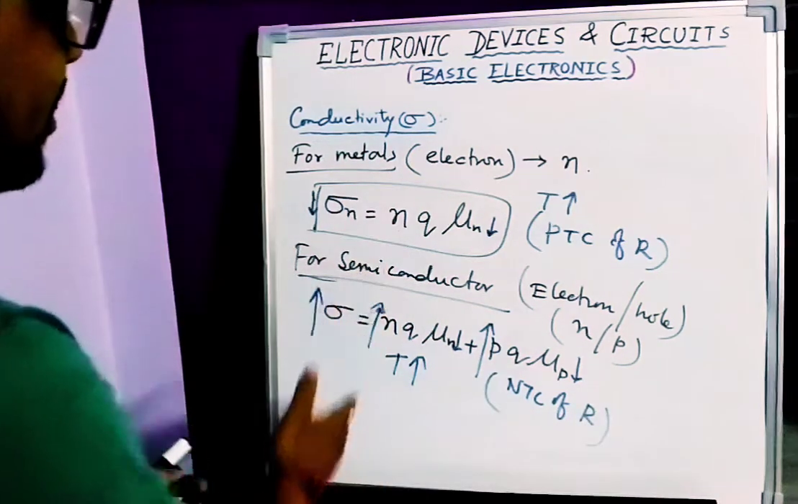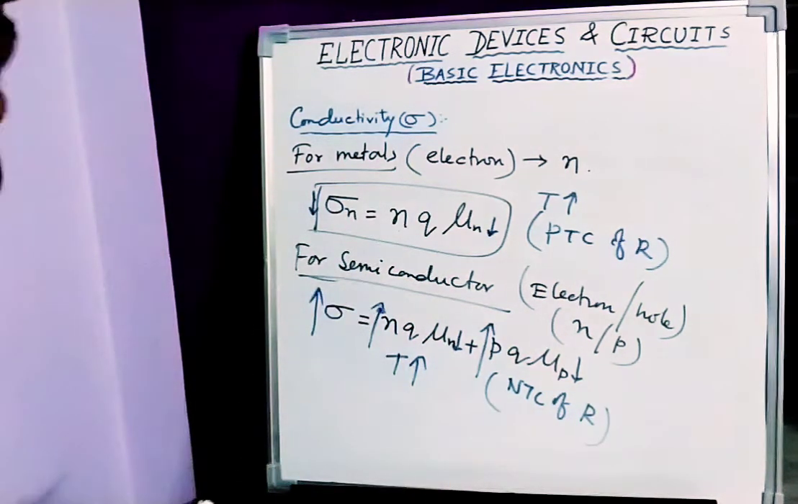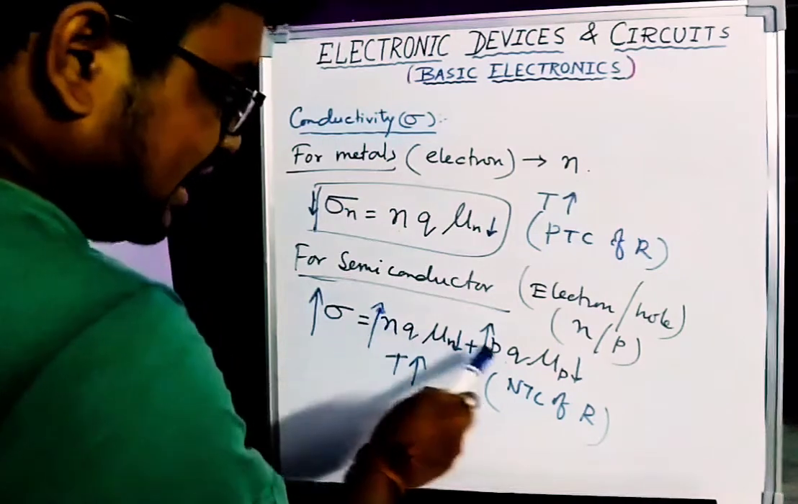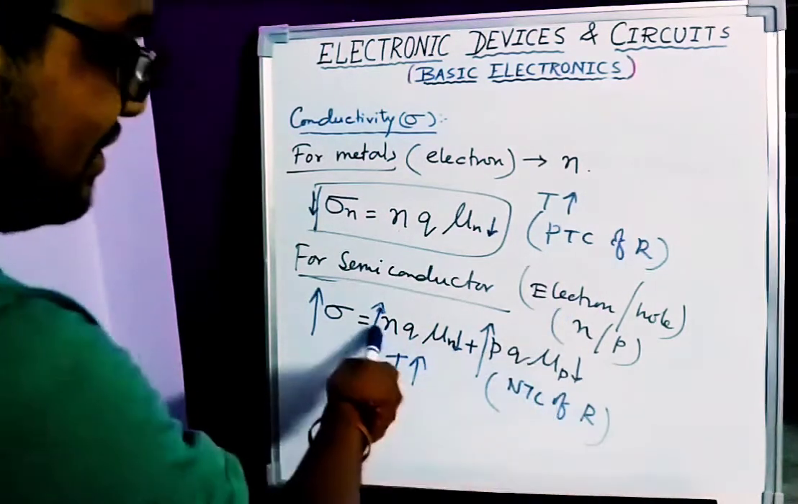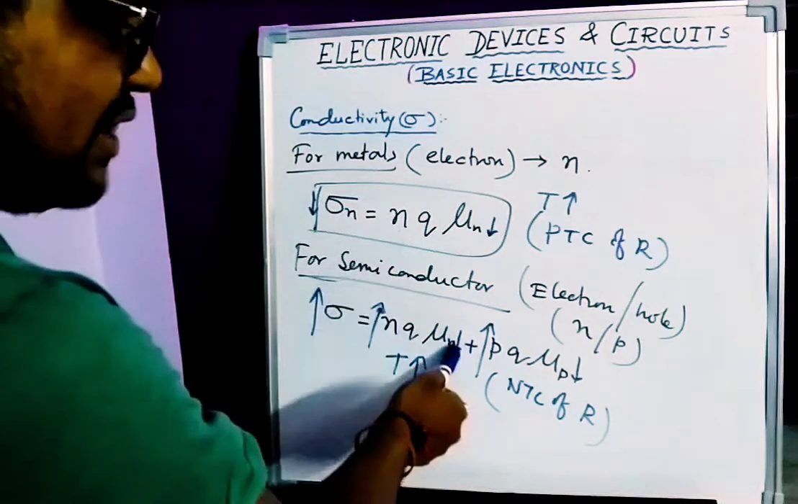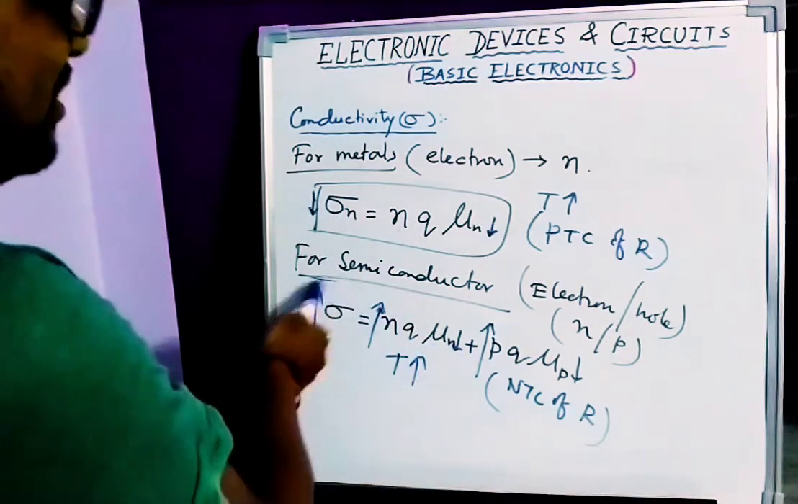Actually, in case of semiconductor, conductivity mainly depends on carrier concentration. It mainly depends on n and p, because with the increase of temperature, μn and μp also decrease. But this increase is much more than this decrease. So that's why overall it increases.